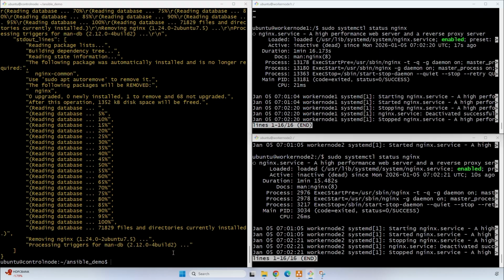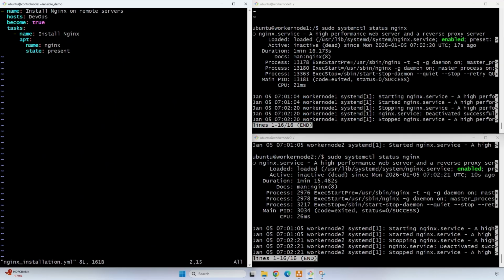Now go to Playbook. Now here we can provide the servers group. So it is going to do the operation on both the servers through the playbook. Earlier we have seen this through command line. Escape :wq.